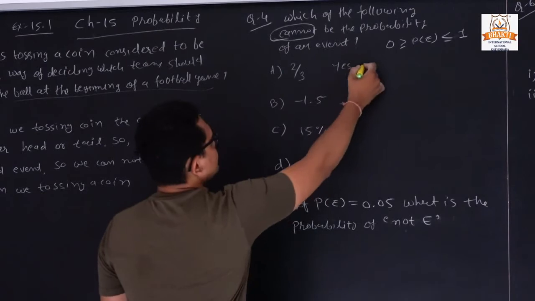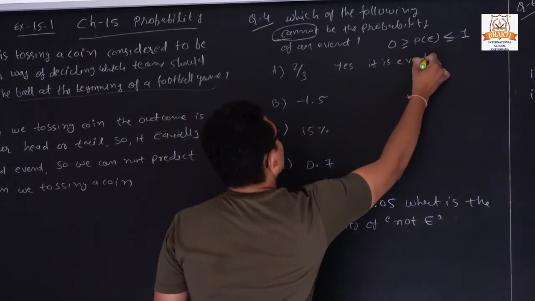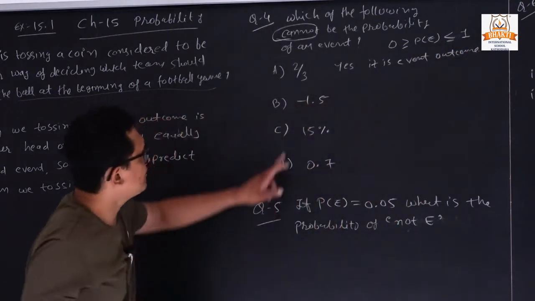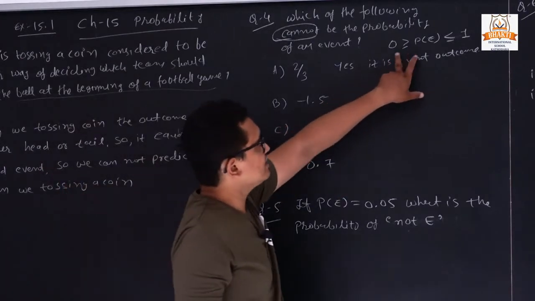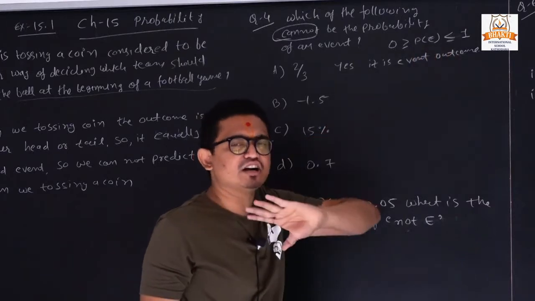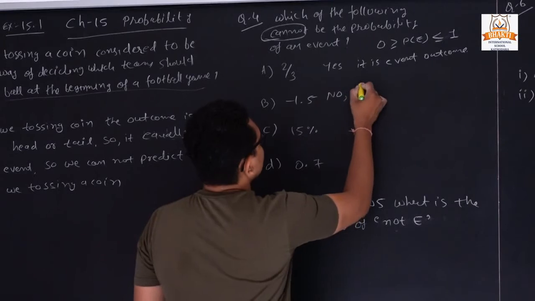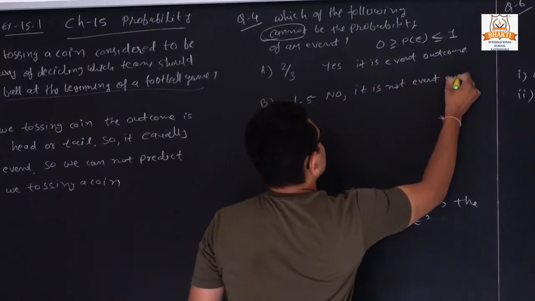So it is an event outcome. Second, minus 1.5. Here they are saying the probability is always between 0 and 1, so it is not a negative value. So we can say that no, it is not an event outcome.